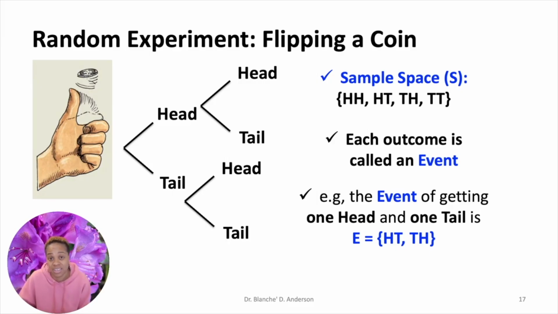So if I said the event of getting one head and one tail, I used E for event, and then you have heads, tails, or tails, heads. If I said how many events would getting two heads be, well, there's only one event because you would have to flip a heads on the first, flip a heads on the second, and then you would have heads, heads. And each outcome is called an event.